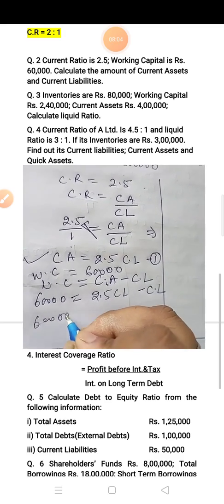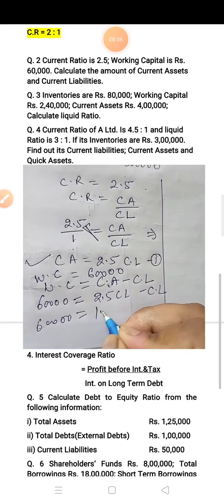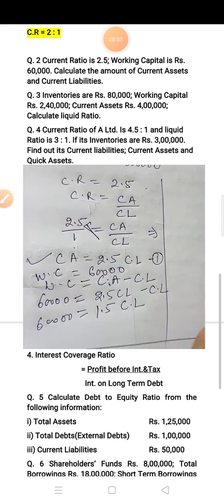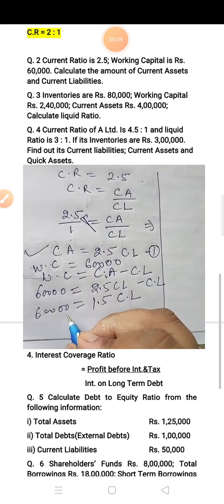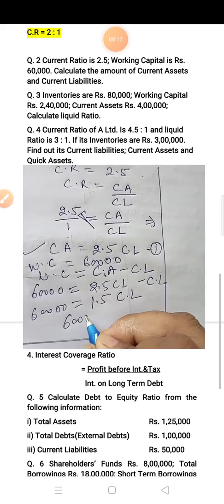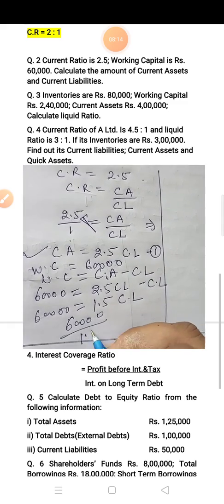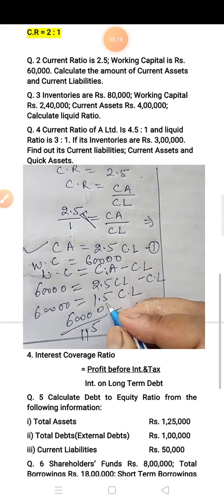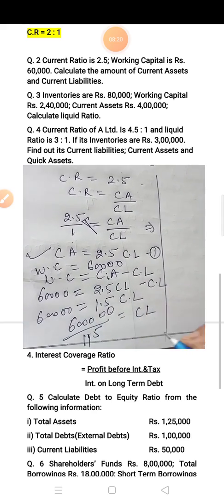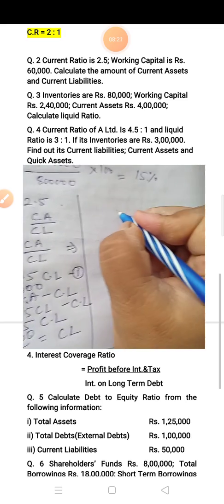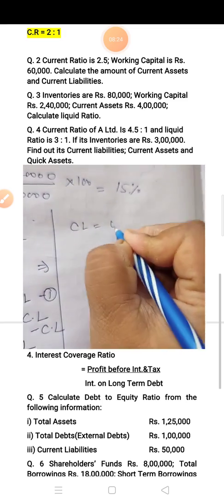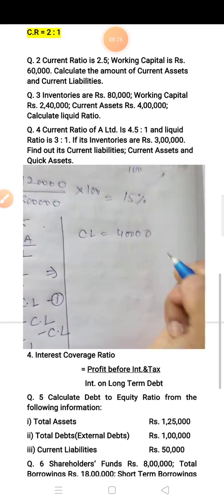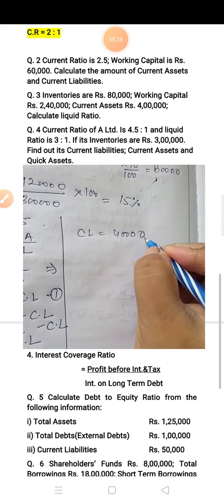Now make the equation, it is 1.5 CL. Now divide it: 60,000 divided by 1.5 is equal to current liability. So current liability is equal to 40,000. Now this is the value of current liability.